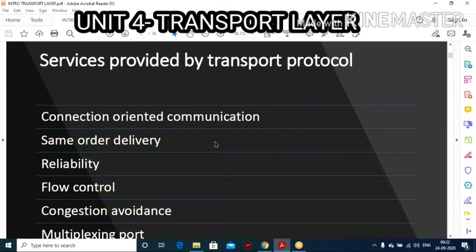Here, the main thing is that the transport layer does not only transmit your segments from one computer to another computer. The transport layer sends your messages, that is segments, from one specific process running on your computer to another specific process running on the destination computer.